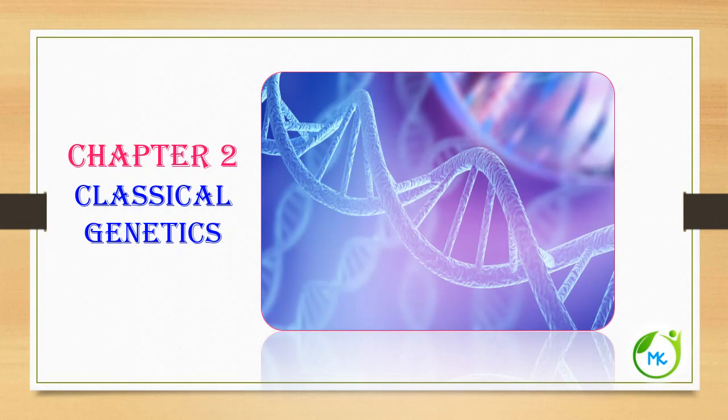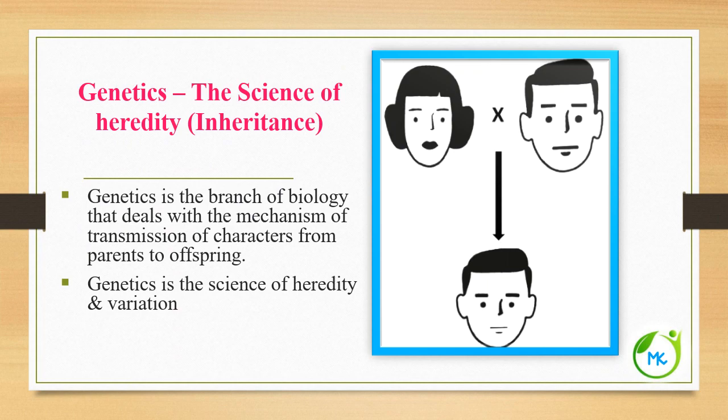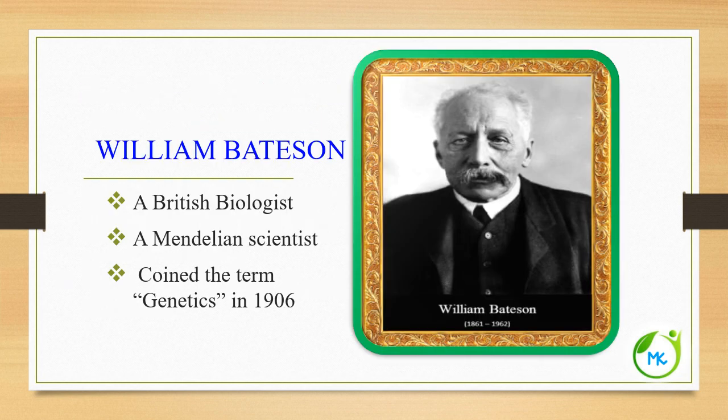We shall see chapter 2, classical genetics. What is genetics? Genetics is the science of heredity or inheritance. It is the branch of biology that deals with the mechanism of transmission of characters from parents to offspring. And it is the science of heredity and variation.